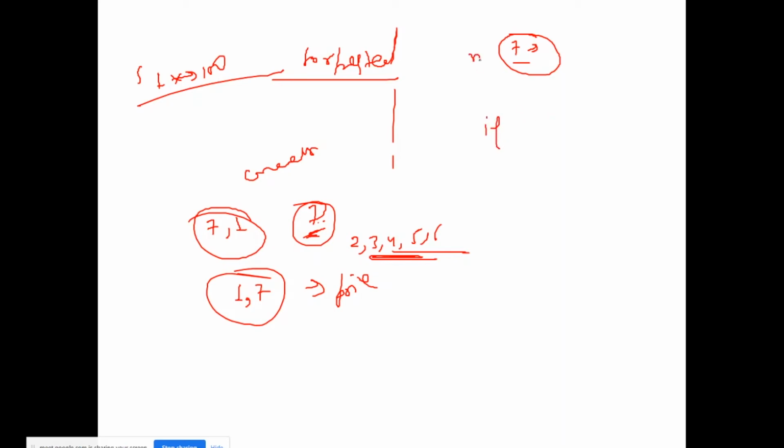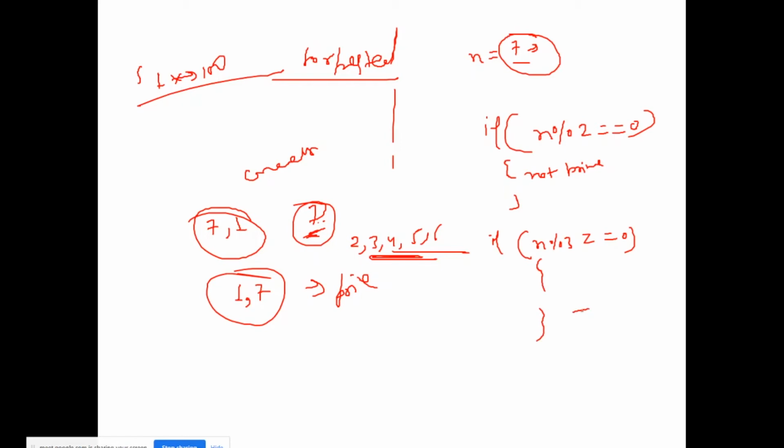Suppose n is equal to 7. If n modulus 2 is equal to 0, then the number is not prime. The second time I divide, if n modulus 3 is equal to 0, then it is not prime.